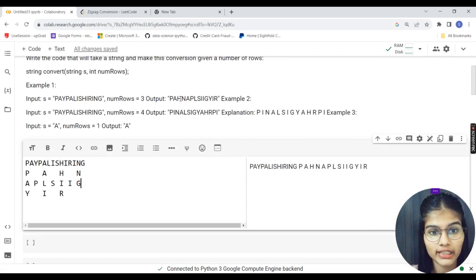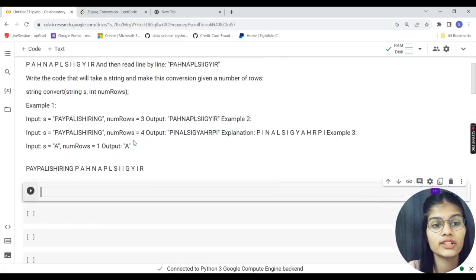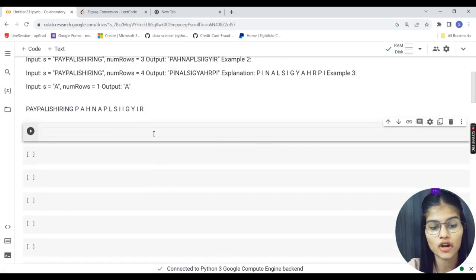Now just check this against the text which we are given over here, right? Now see, my input was PayPal is hiring. The number of rows I needed was 3. So 1, 2, 3, 3 rows. And again, this is the exact manner which has to be followed. Now, if I check, the output will be like this: PAHN. Yes, it is PAHN. Then APLSIIG, then YIR. Right, so I hope first of all you are pretty clear how this has to be converted, right? This is the manner that it will be in the zigzag format. Now let's quickly write a solution and how to do that, okay?